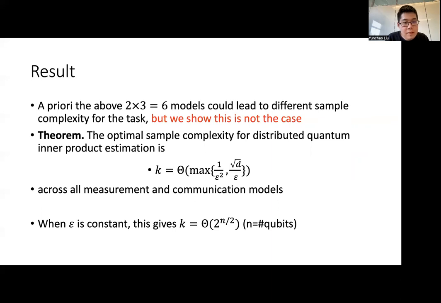The optimal sample complexity for distributed quantum inner product estimation is theta maximum of 1 over epsilon squared and square root d over epsilon. And this holds across all measurement and communication models introduced above. In particular, when epsilon is a constant, the result gives k equals theta 2 to the n over 2, where n is number of qubits.